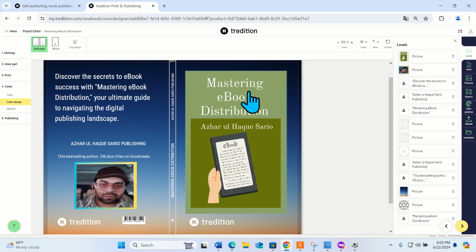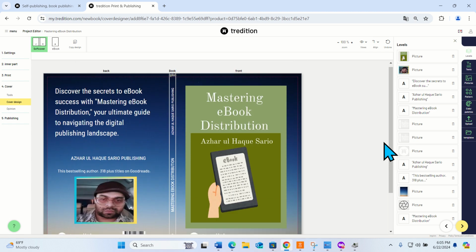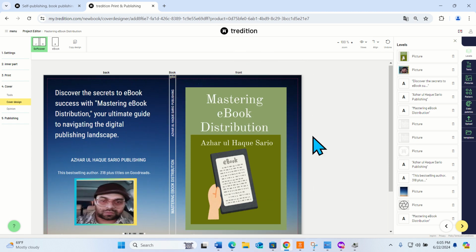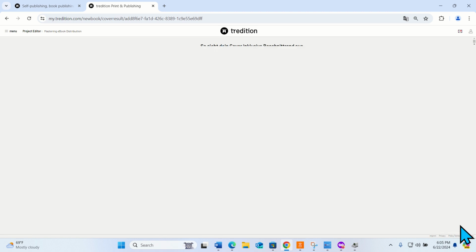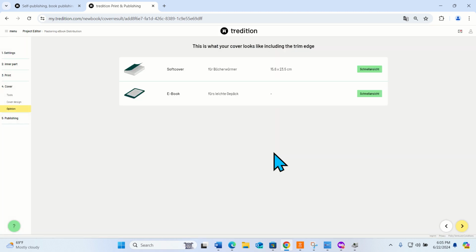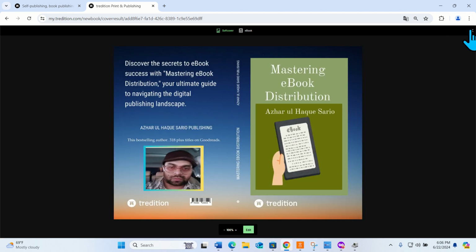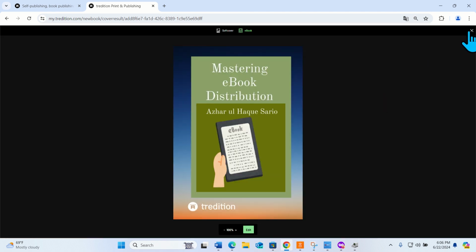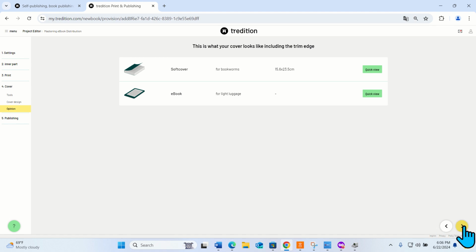I just uploaded the picture which I created somewhere else. This is me, this is about my book, this is about me, and the spine and the right side have been created automatically by the software. Here you will view how your book will look. Here you will view how your ebook cover will look.